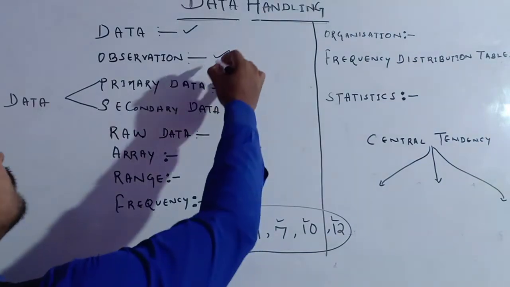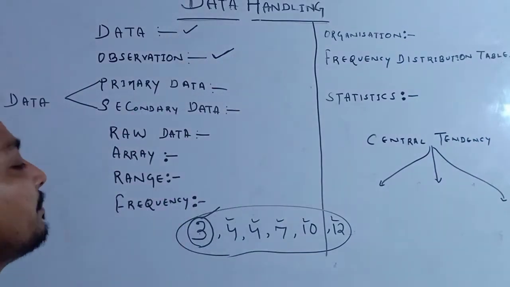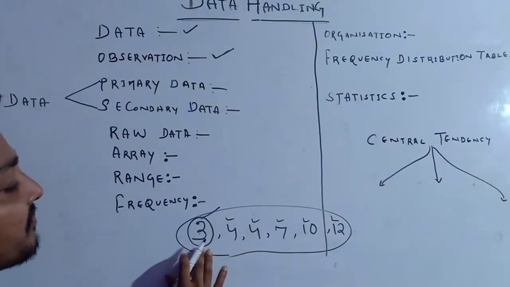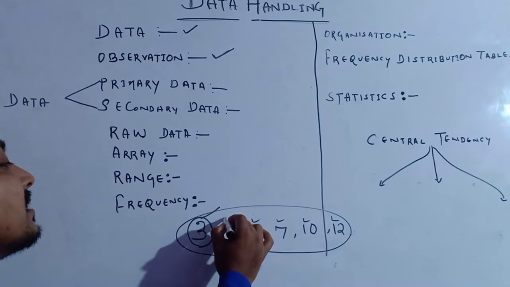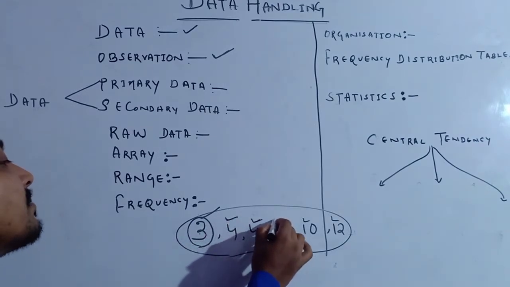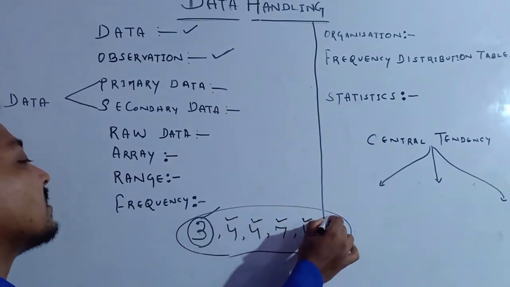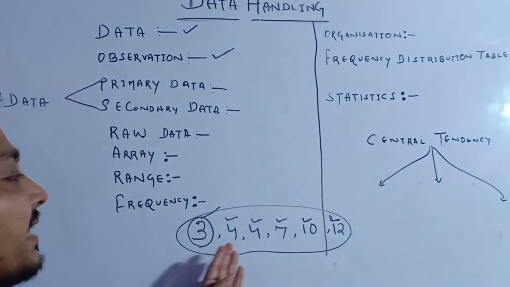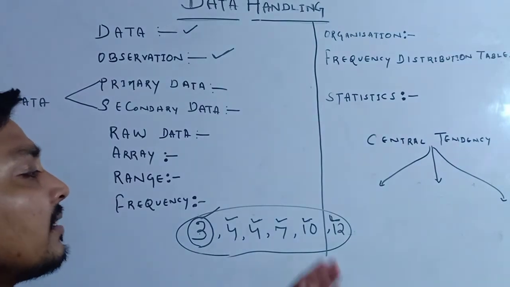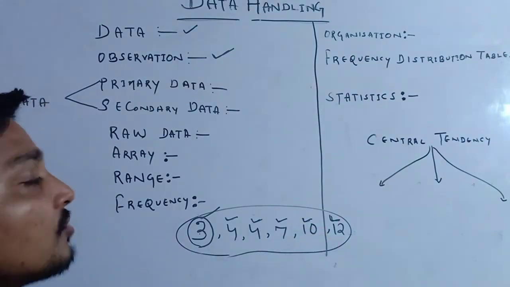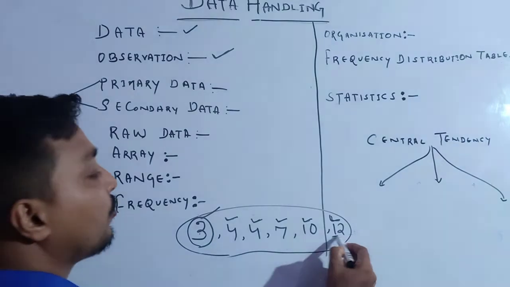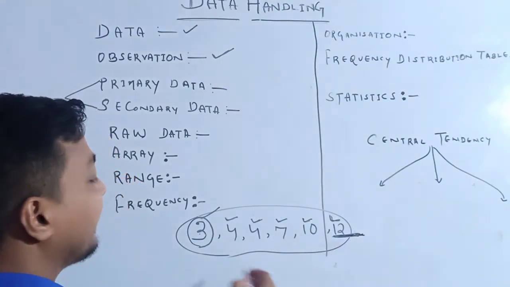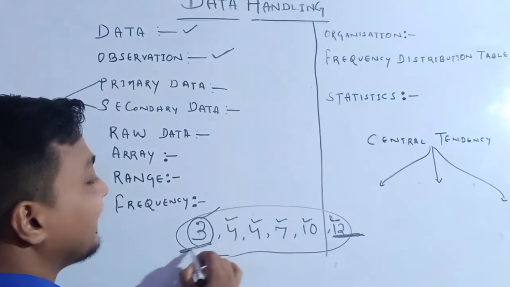So remember, each numerical information is called our observation. This one is one observation, this one is another observation, and so on. Understood or not understood? Suppose someone asks you the highest observation. Here the highest observation is 12. The highest observation means the highest numeral value. And the lowest observation is 3.